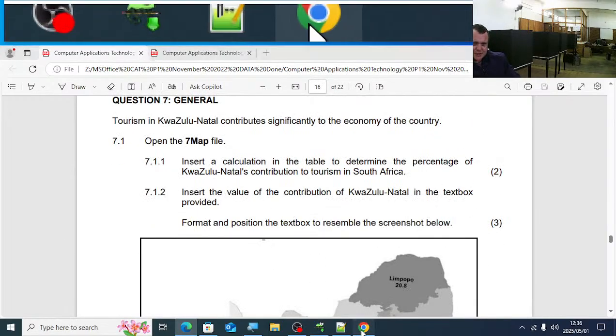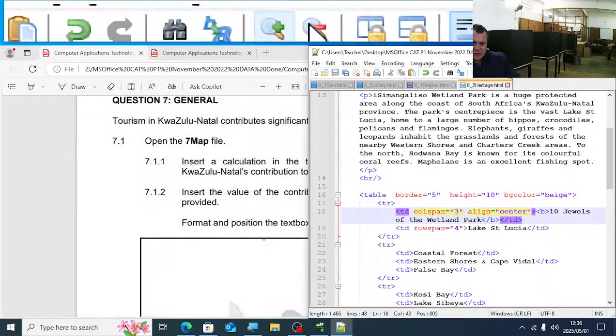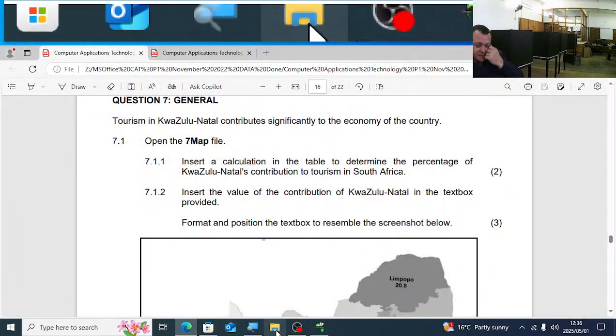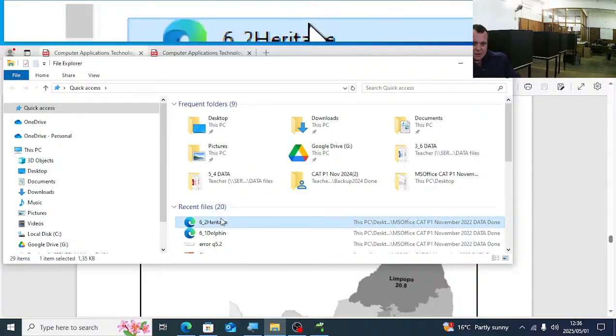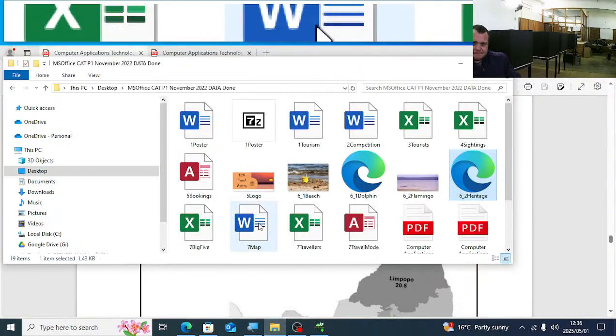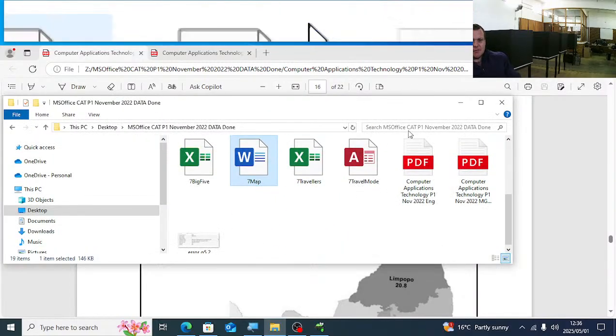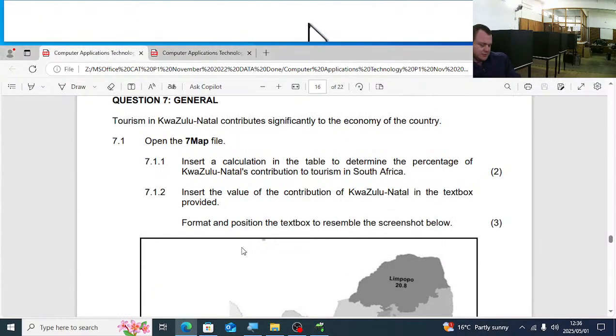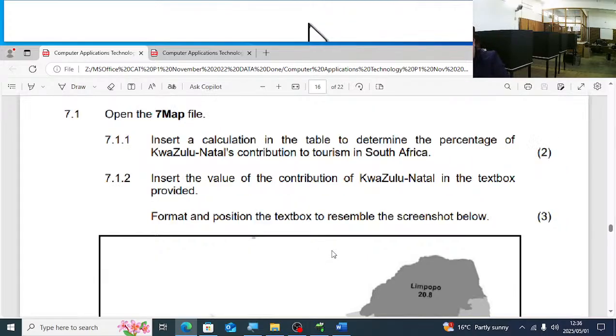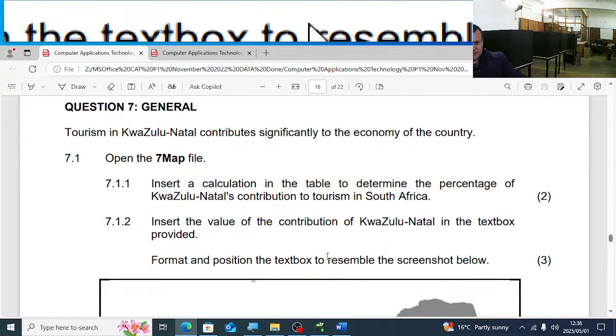Open up question 7, open up 7 maps. You can close both your HTML, Notepad++ and Google Chrome. So right, let's quickly see there. We have there 7 maps. And here's easy marks, guys. What is the order in how we do the question papers? We do question 1, 2. We do question 5, 6, 7. And then we do question 3 and 4. So we leave question 3 and 4 till the last, especially if you are struggling. But question 7 sometimes has such easy marks that you can get.